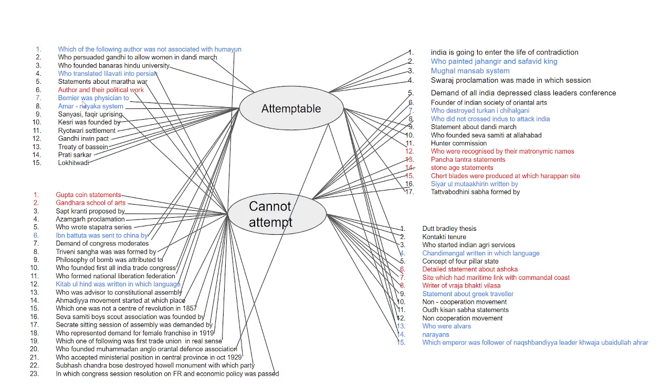Francois Bernier was a physician too. This was a question directly from NCERT. Ain-i-Akbari system, directly from NCERT. Ibn Battuta was sent to China by whom? This is also from NCERT.